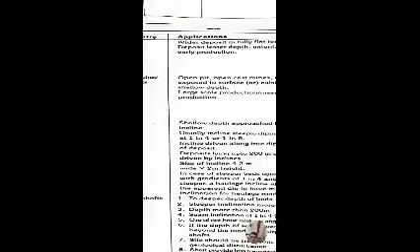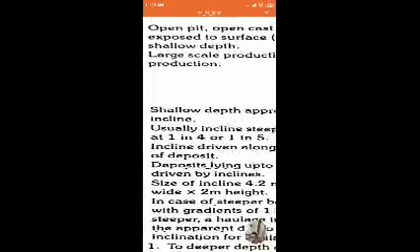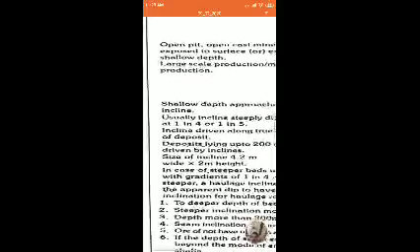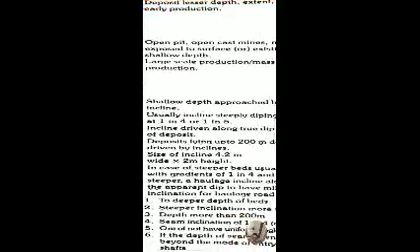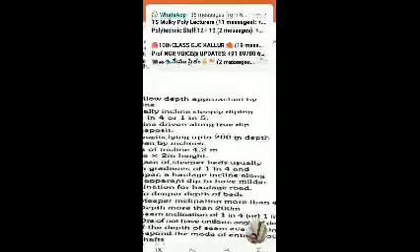Actually, this one is shallow depths approached by incline. If you say wherever incline is useful, the inclines are adapted. It is better to say at moderate depths, not shallow depths. If it is shallow depths, we can use open cast mining.